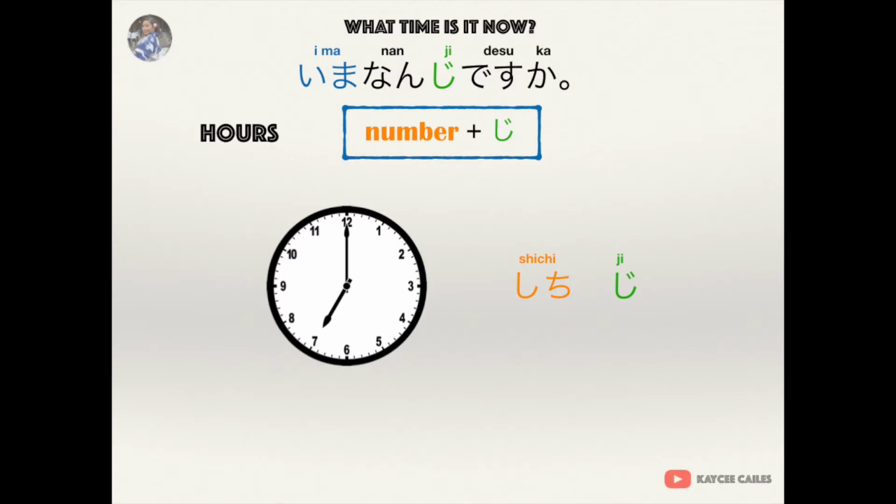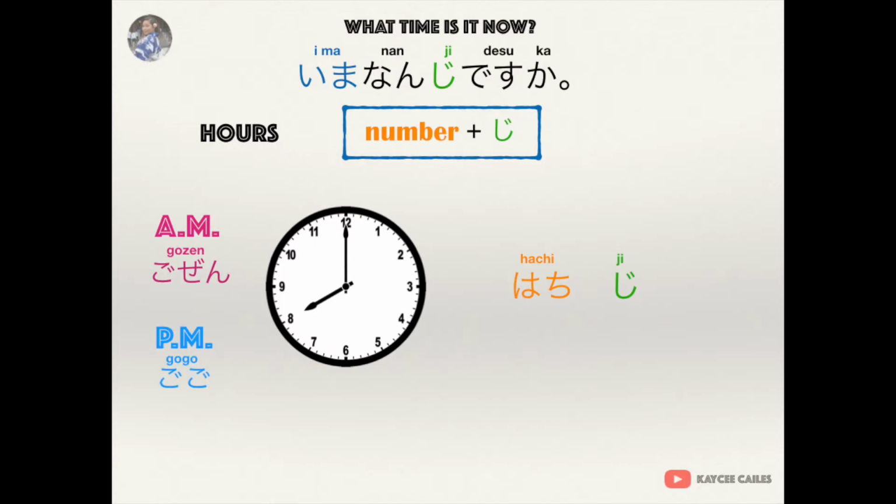And we can also say nanaji. 7 AM is gozen shichiji. 7 PM is gogo shichiji. 8 o'clock is hachiji. 8 AM is gozen hachiji. 8 PM is gogo hachiji.